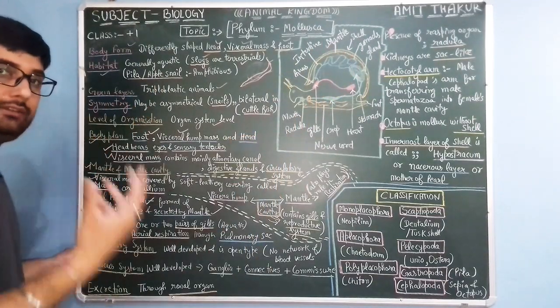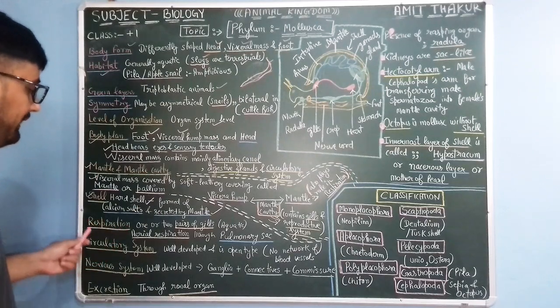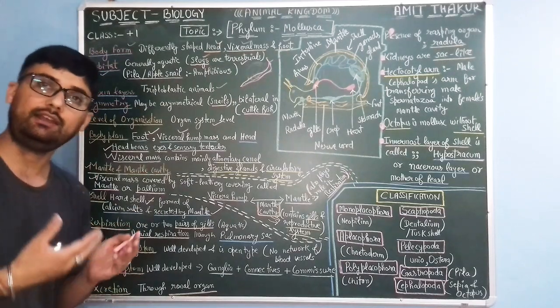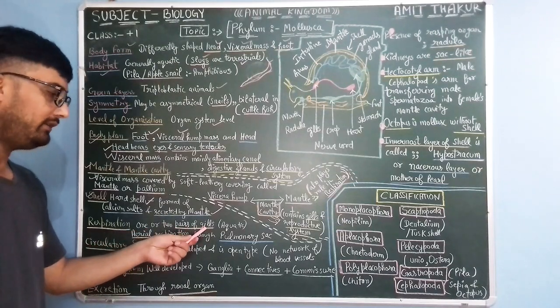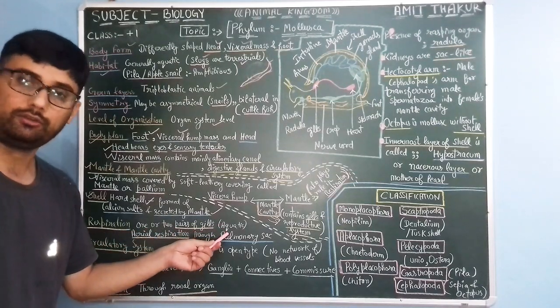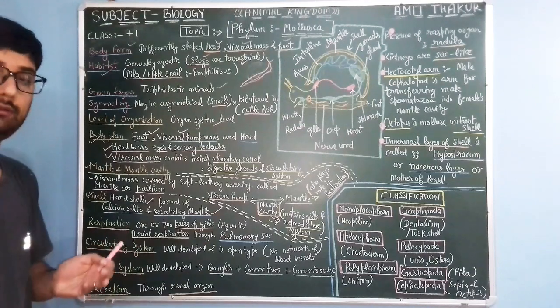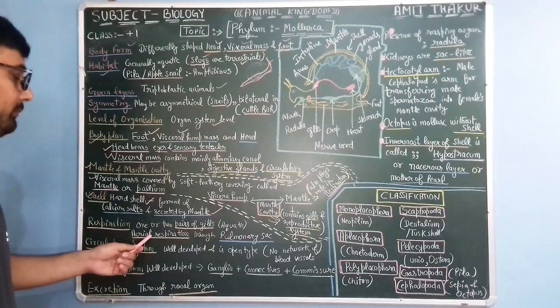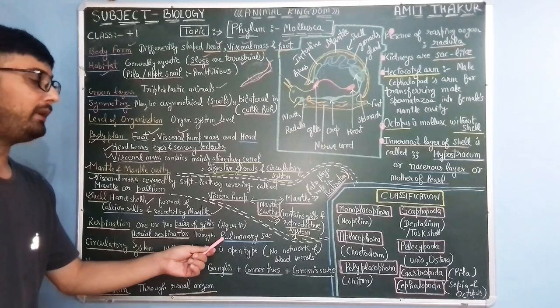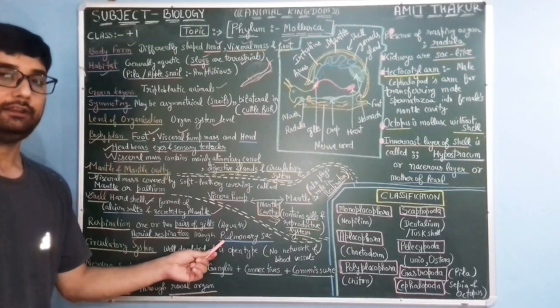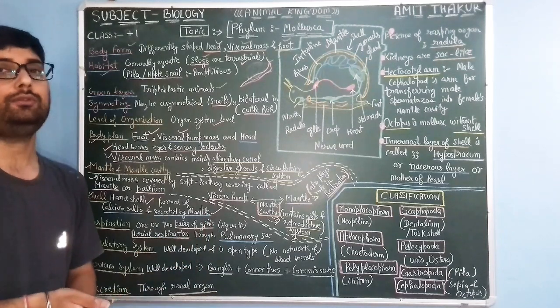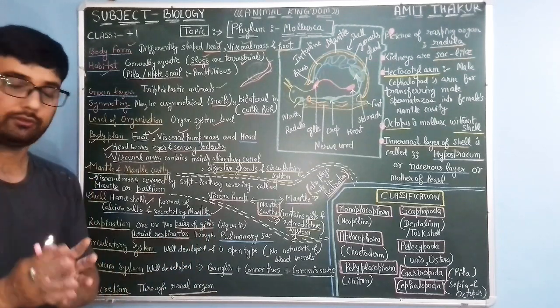Respiration or exchange of gases. To perform respiration, one or two pairs of gills are present in the case of aquatic mollusks. What about terrestrial? For aerial respiration, it is through the pulmonary sac. So pulmonary sacs are respiratory organs in the case of terrestrial mollusks.